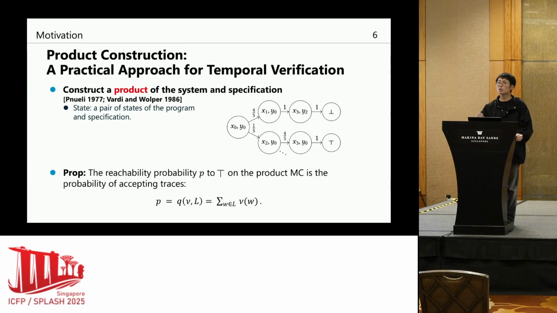For the example I showed, we can show that the reachability probability to the specific target states on the product Markov chain is precisely the same as the probability of accepting traces, which is the original quantitative temporal inference problem.